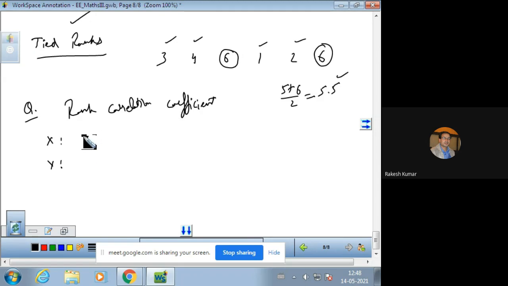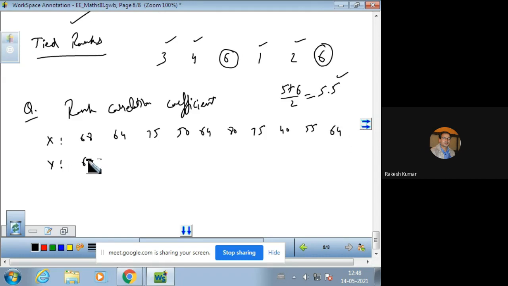In x we have data values 68, 64, 75, 50, 64, 80, 75, 40, 55, and the last one is 64.